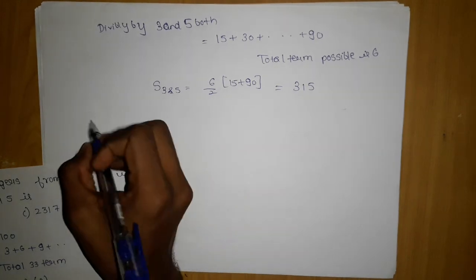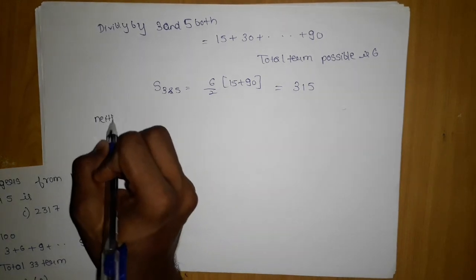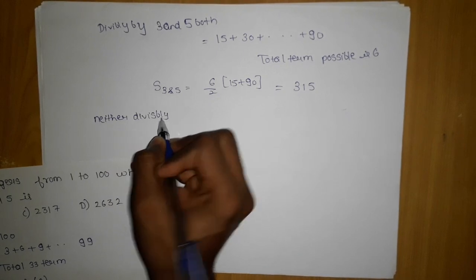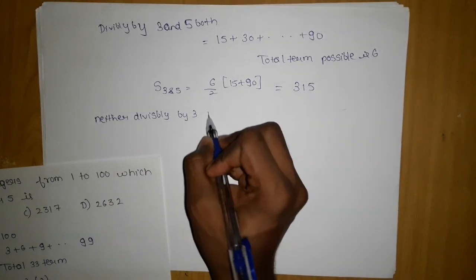Now we want neither divisible by 3 nor by 5.